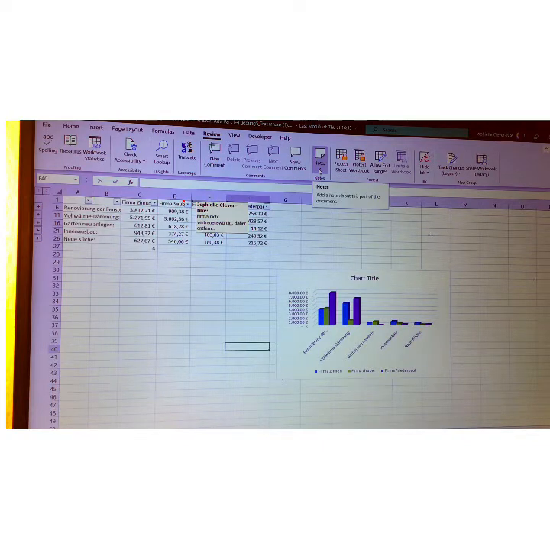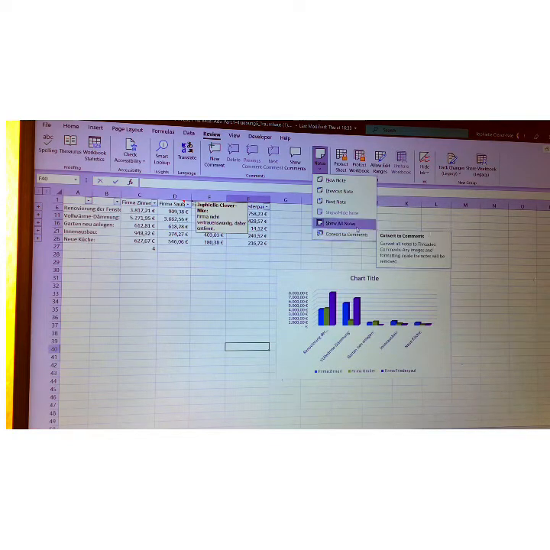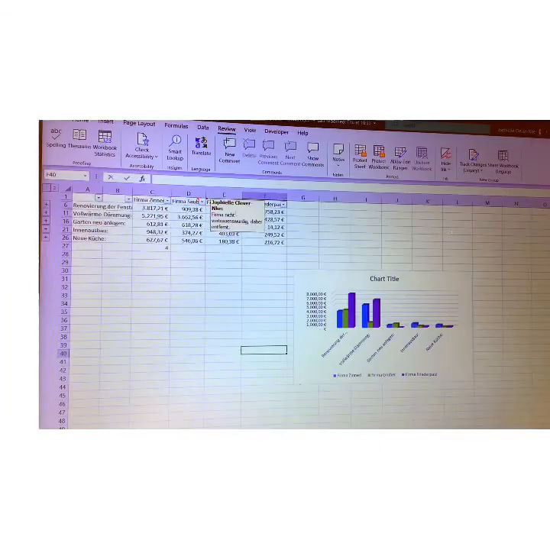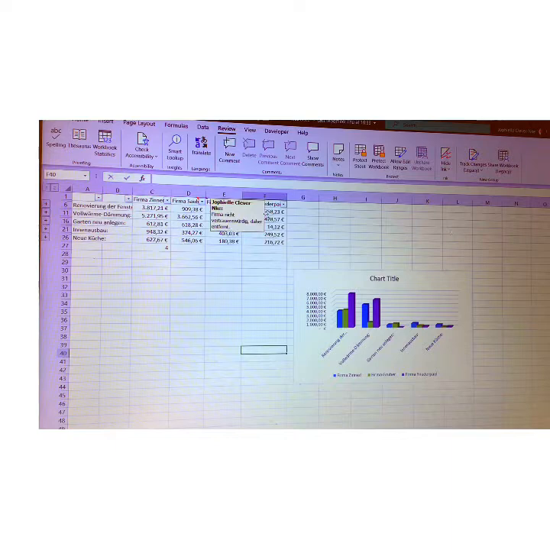So when we click down here, the drop down arrow, we have the option show all comments, or show all notes. We can even convert them to comments, but I'm going to leave it just like that because I know that we can pull this one down the table afterwards. So show all notes. Okay, this is just how you can show your notes or your comments via tab review.